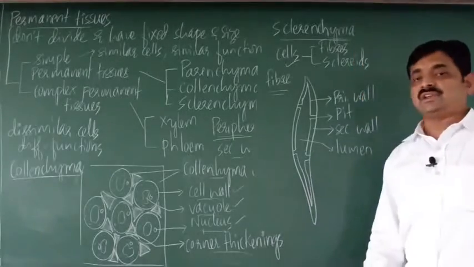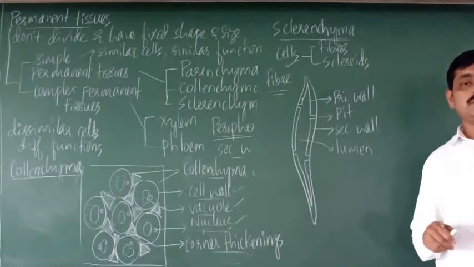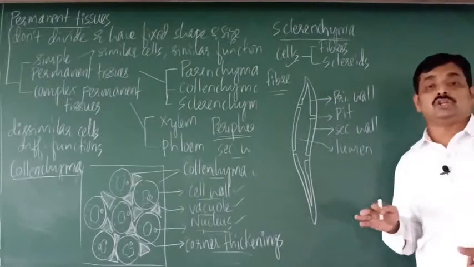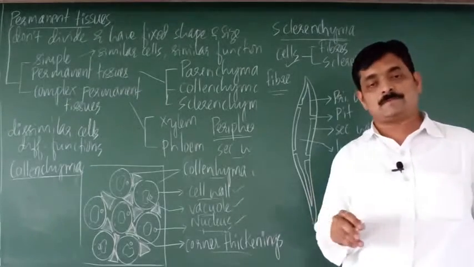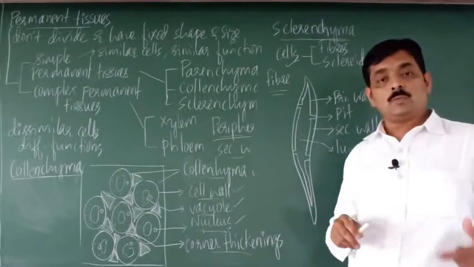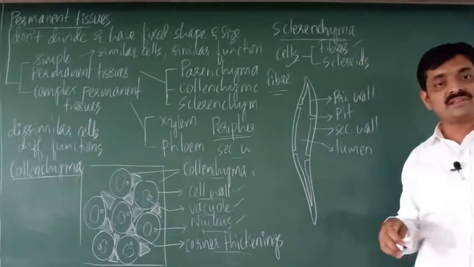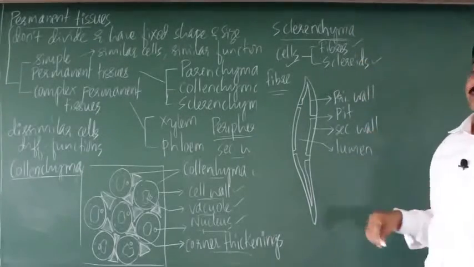Sclerenchyma tissue is composed of cells. They are called sclerenchyma cells. These cells can be classified into two types: fibers and sclerites. Here we shall consider the sclerenchyma cell in the form of a fiber. This is the diagram of a sclerenchyma cell. Sclerenchyma cells are classified as sclerenchyma fibers, or simply fibers, and sclerites.